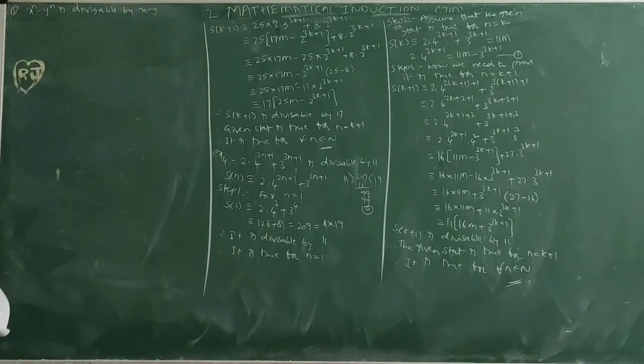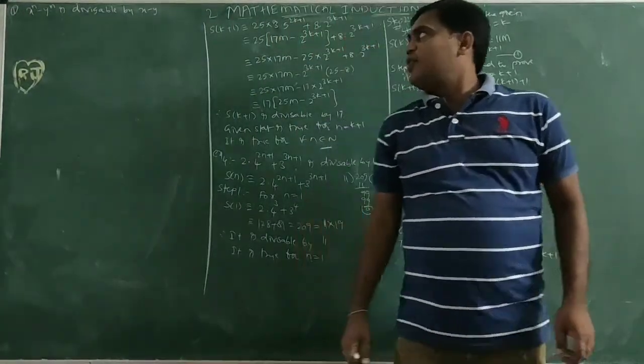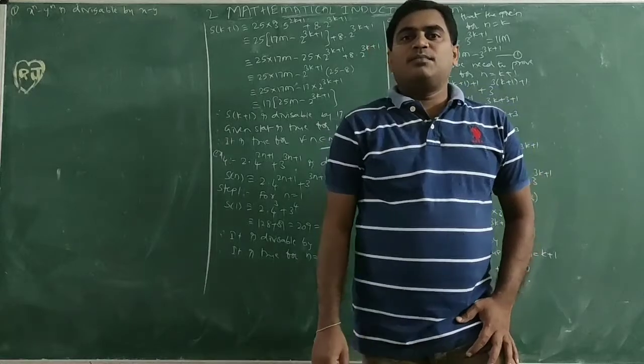So this is the question. x^n minus y^n is divisible by x minus y for all natural numbers.